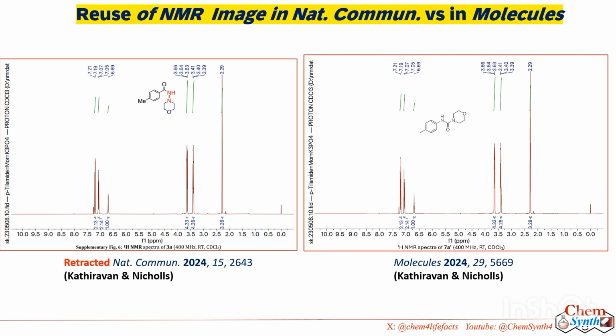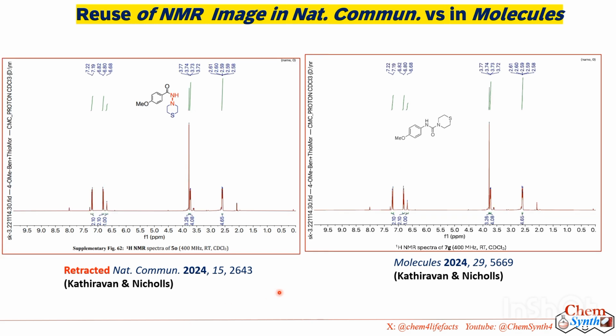You can see these two spectra are exactly the same, and not only for one compound, for all the compounds they have reused the earlier spectra for the current publication. Here is an example for one more compound. You can see the earlier published spectra have been reused for the current publication.